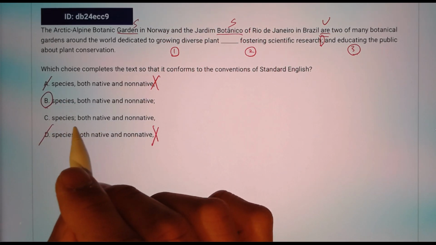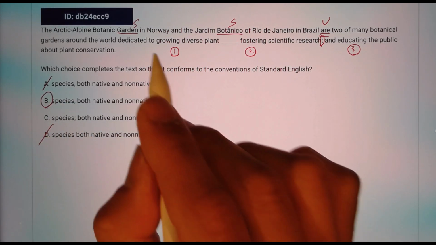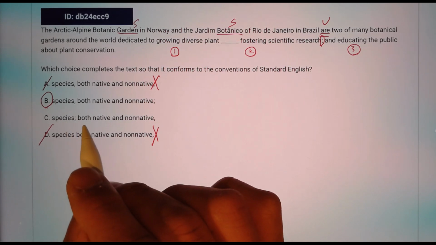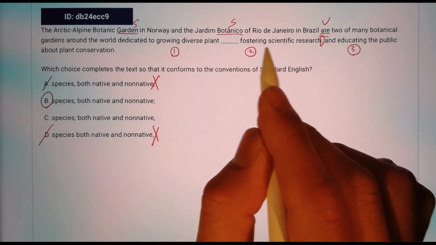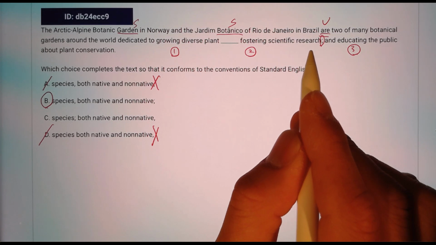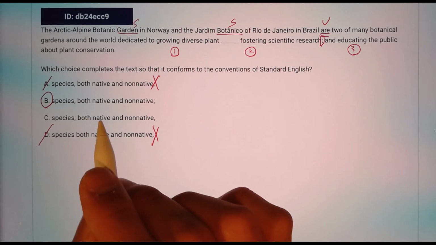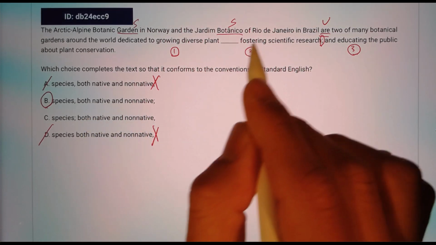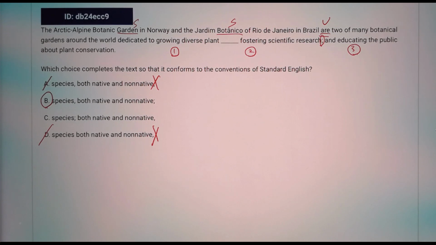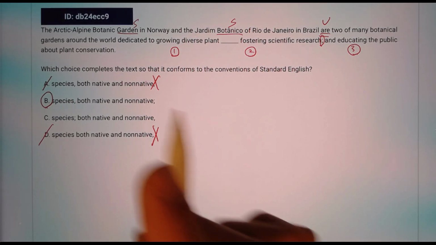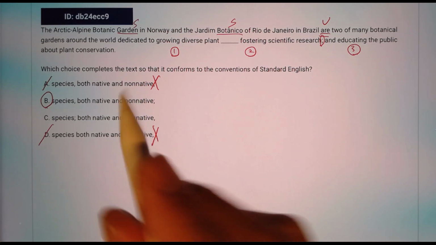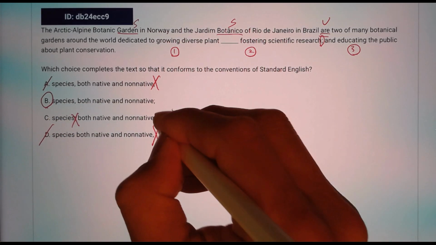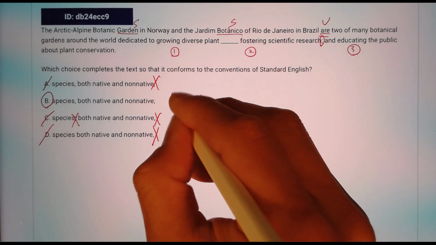But if you say the other way, as in choice C, growing diverse plant species, and then both native and non-native fostering scientific research. It's like saying that native and non-native describe fostering. That's less likely than native and non-native plants. Therefore, that's a wrongly placed semicolon. So the correct answer is B.